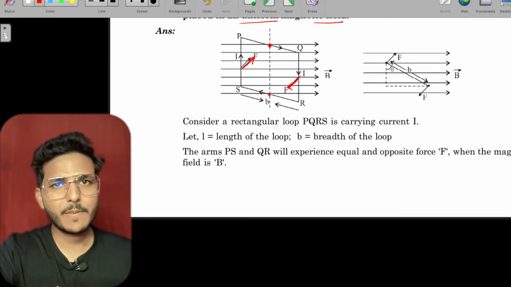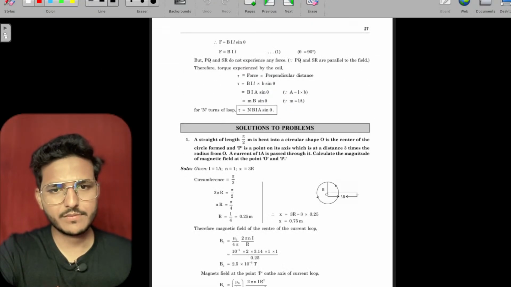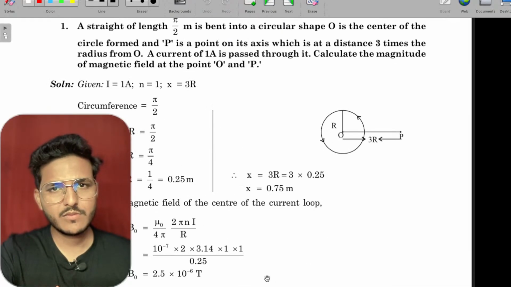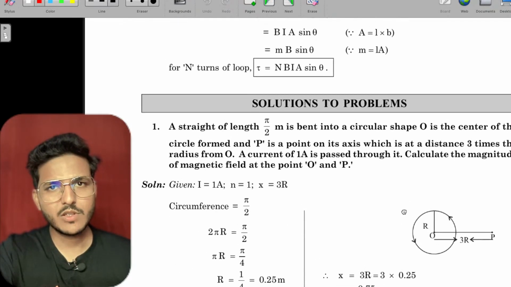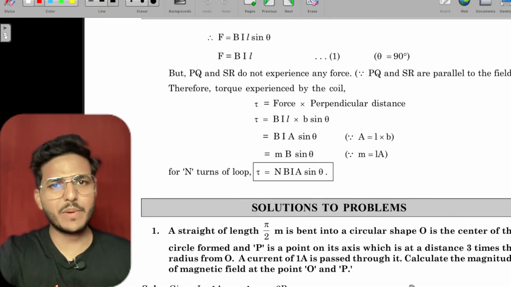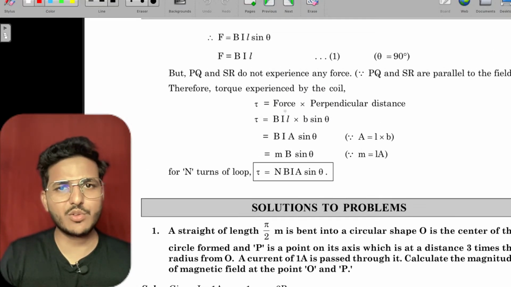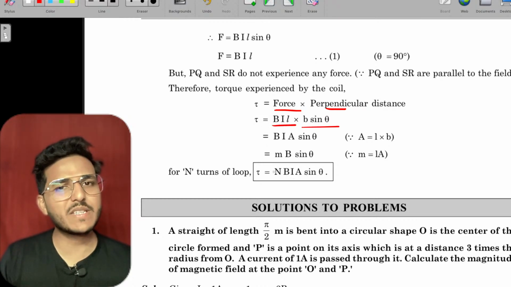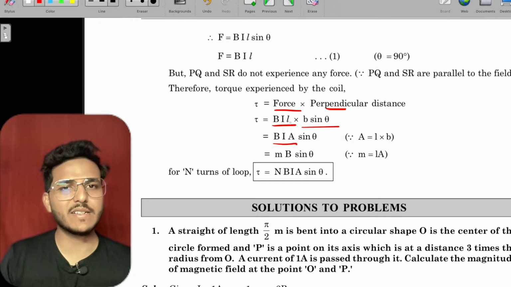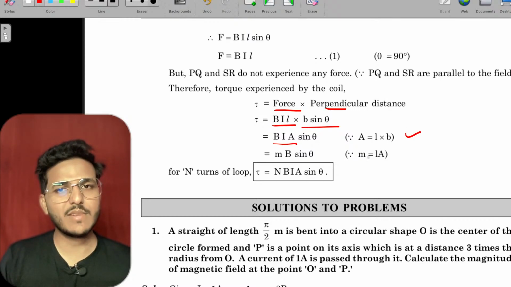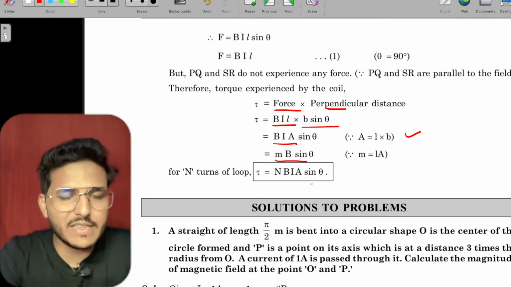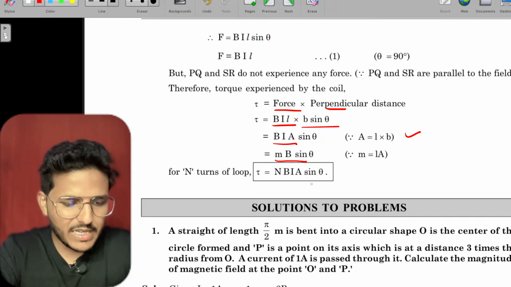So the torque is force into perpendicular distance. Force is BIL and perpendicular distance is b sin theta, so that is BIA sin theta. L into b is area, and m equals IA, that means mB sin theta, or you can say NBIA sin theta, where N is the number of turns.